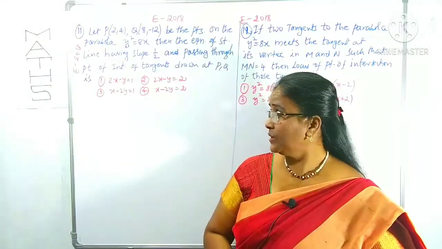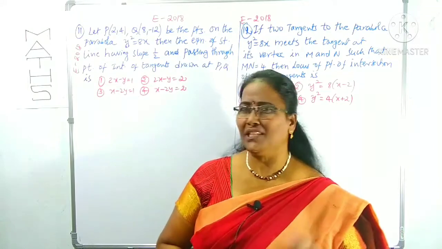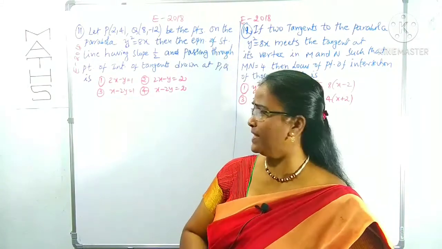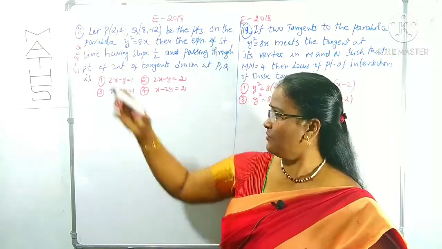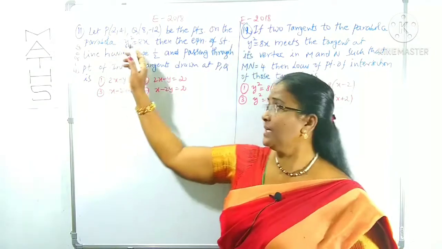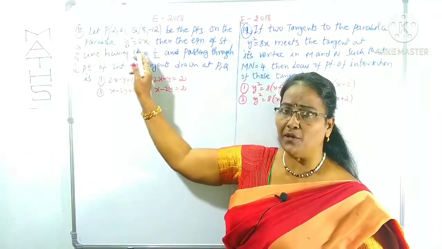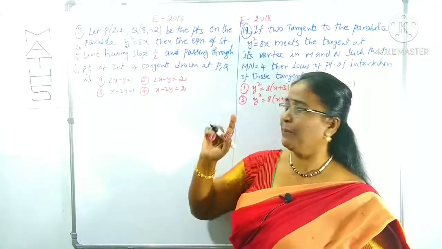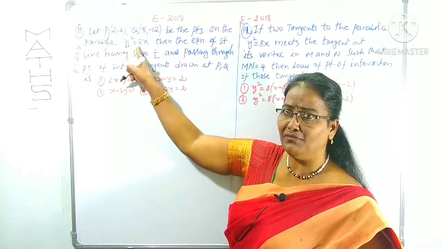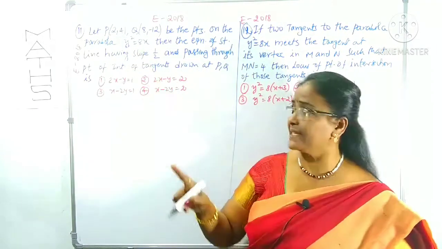Okay. Questions number 11 and 12 are given in 2018 MSET. Both are almost similar, depending upon some basic point. What is that point we have to discuss? First of all, what is the question? Let P(2, 4) and Q(8, -12) be the points on the parabola y square is equal to 8x. P and Q are 2 points on the parabola. The parabola is in the form of y square is equal to 4ax, here y square is equal to 8x.